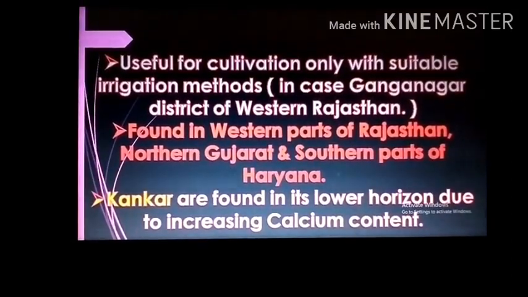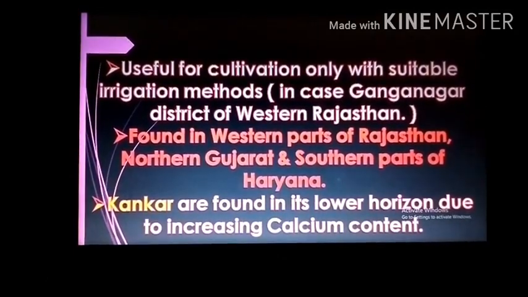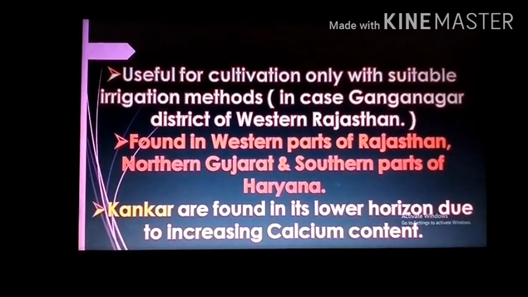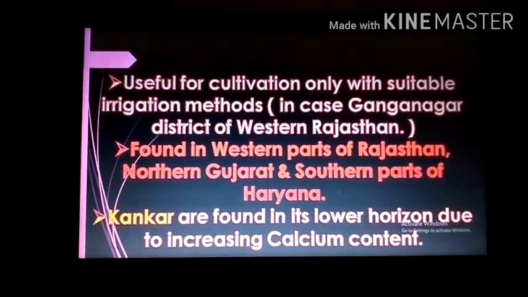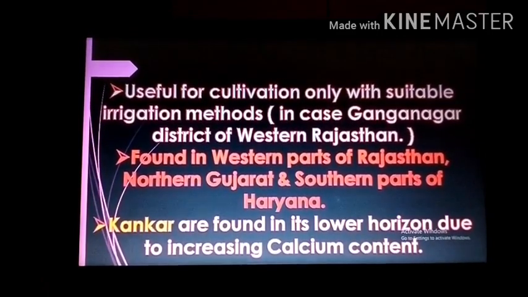They are found in western parts of Rajasthan, northern Gujarat and in the southern parts of Haryana. The lower horizons of the soil are occupied by kankar because of the increasing calcium content downwards, and the kankar layer formation in the bottom horizons restricts the infiltration of water.